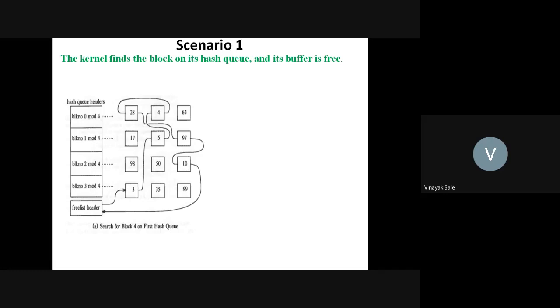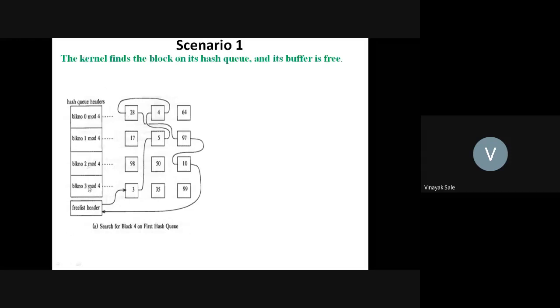If we divide a particular number by 4, why by 4 only? Because here we have taken 4 blocks. If we had taken 5 blocks, then divided by 5, that is mod 5, it gives a remainder of a particular number 0, 1, 2, 3, and so on.